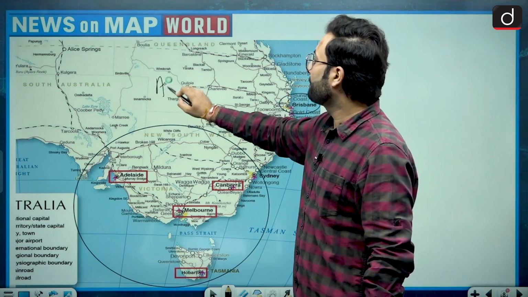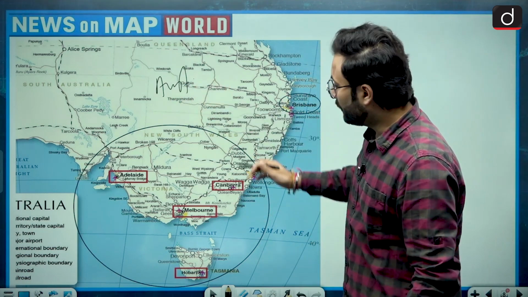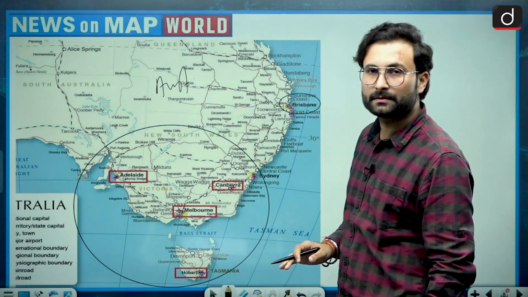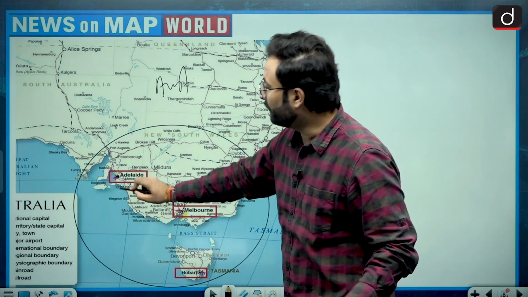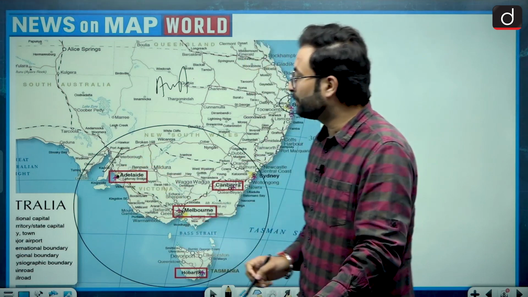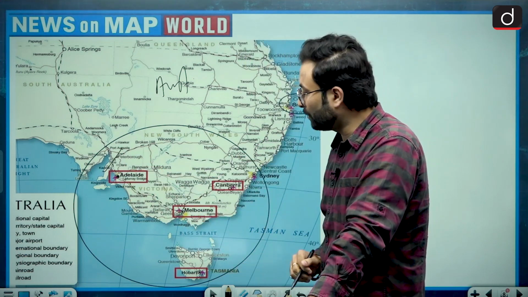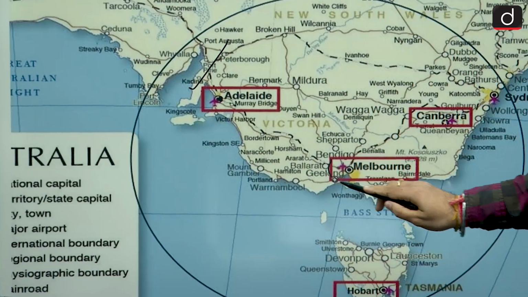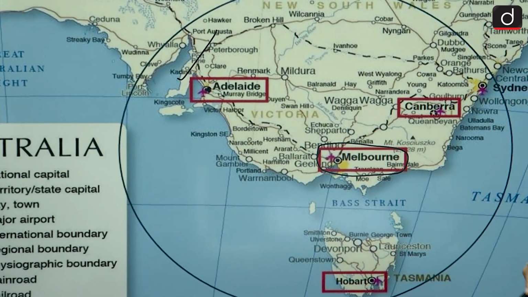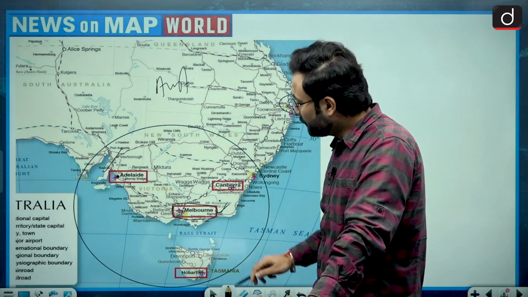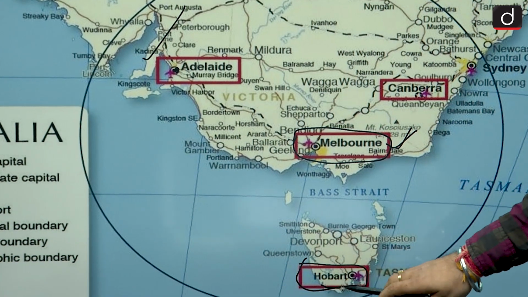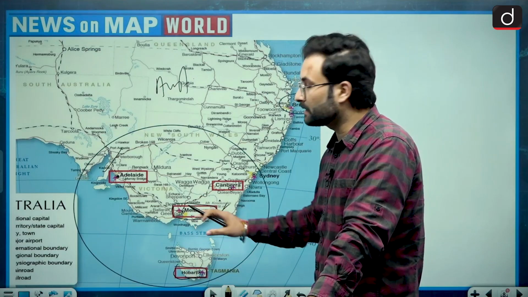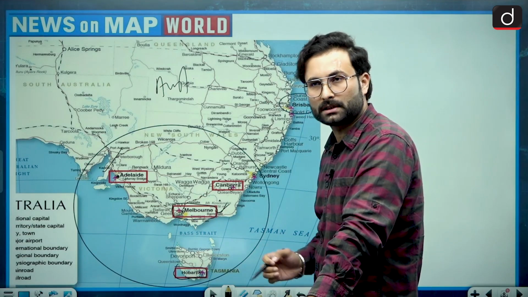Now when we are talking about the southern portion of this area, here you can see on the southern coast, Adelaide. This particular city is a coastal city, as we can see on the map. Then you can look at the southernmost part of Australia, that is Melbourne, and then here there is an island, and over there is Hobart. These three cities are basically coastal cities.